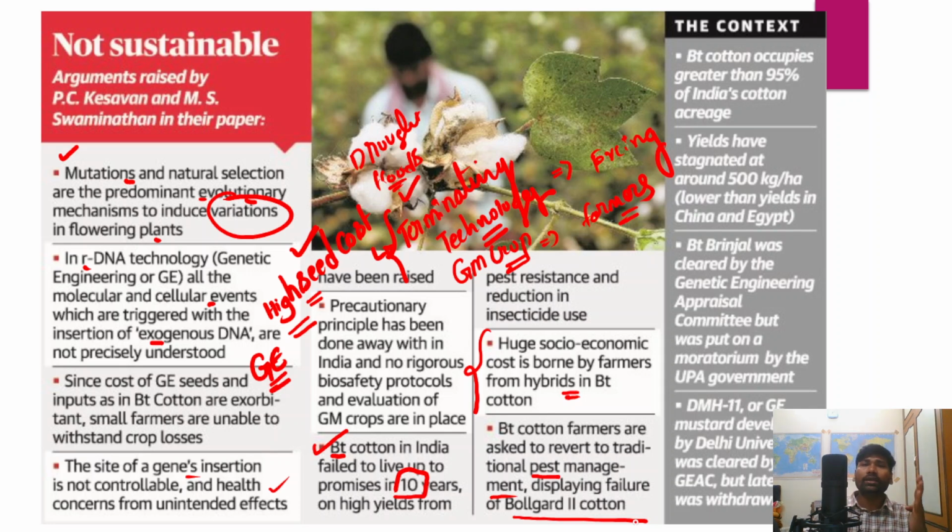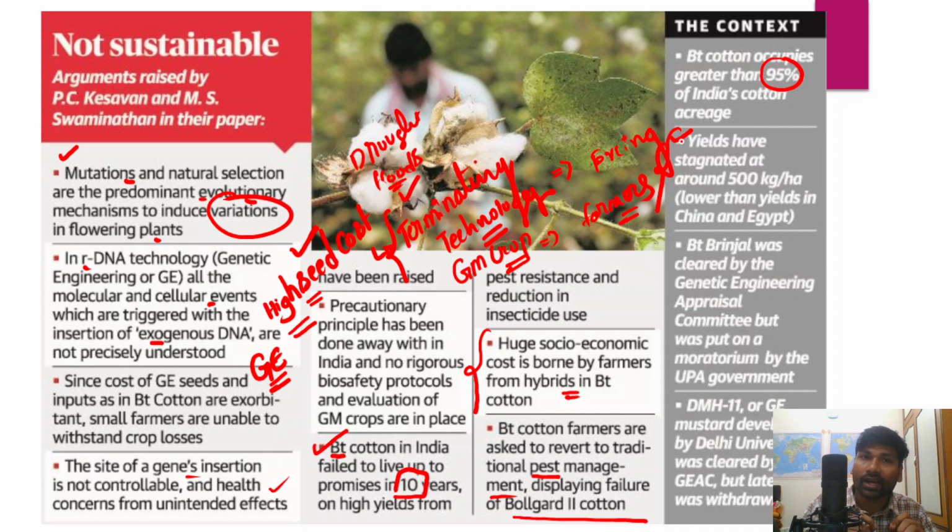And in fact, if you look at the total cotton production in India, 95% of the cotton that we produce in India is the genetically modified cotton variety. So it actually occupies greater than 95% of India's total cotton acreage. And in fact, the cotton yield has also started stagnating around 500 kg per hectare. So this is still lower than countries like Egypt and also China. So therefore, this indicates the failure of the genetically modified crops. It also indicates that these GM crops have certain limitations.